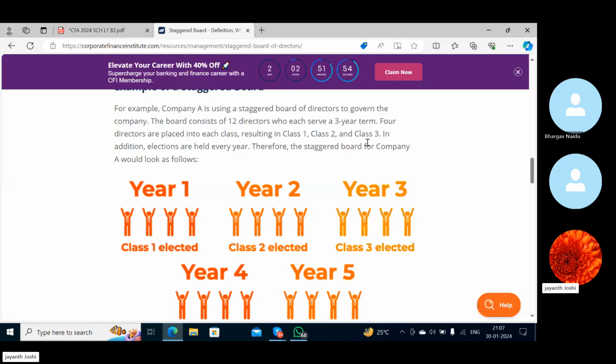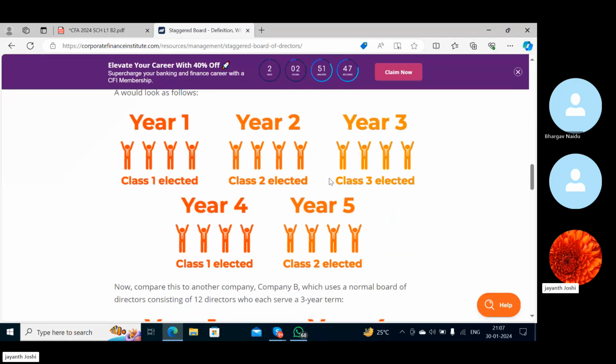In addition, elections are held every year. Therefore, the staggered board of the company would look like this. First year 4, second year 4, third year 4. Then again, at the next election, the class 1 will be in the 4th year and the class 2 will be in the 5th year. Like that, it will keep going on.